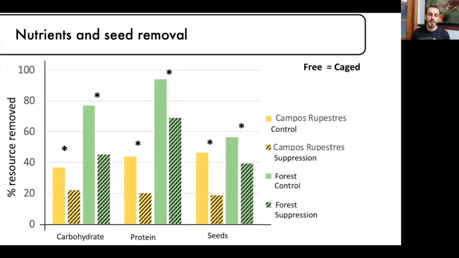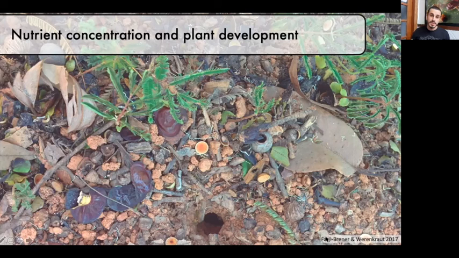And when you compare campo rupestre and the forest, we found that for carbohydrates and proteins, we have higher removal rates in the forest than in campo rupestre. But the seed removal is similar in both. Therefore, we can say that ants are really important for resource removal and also seed dispersal in both ecosystems.